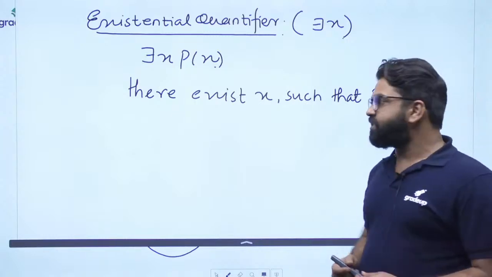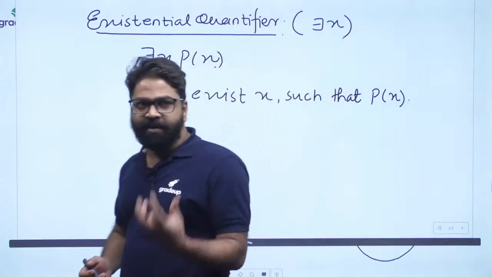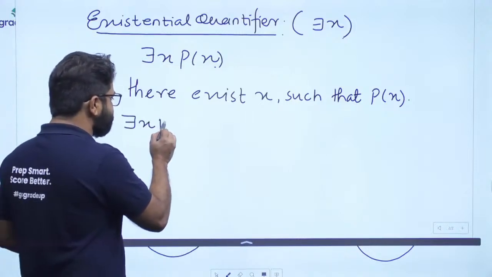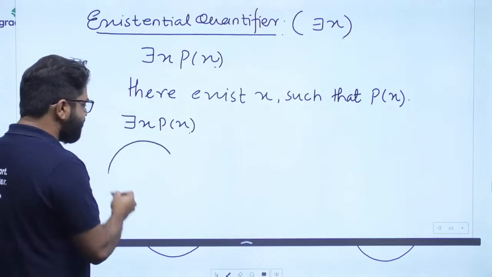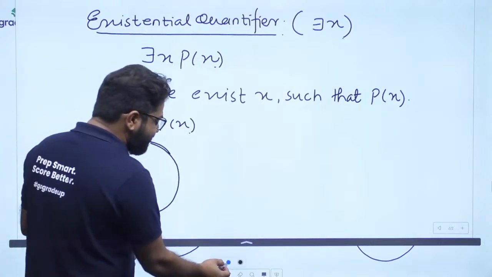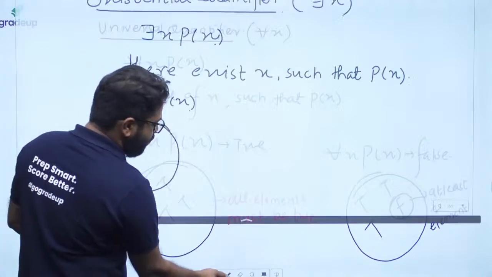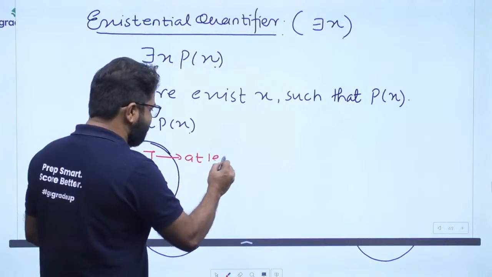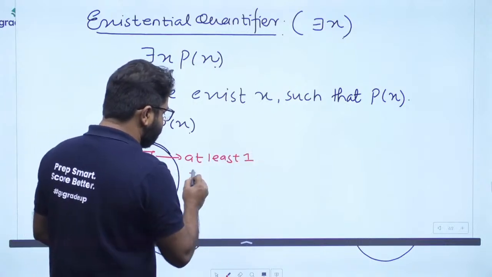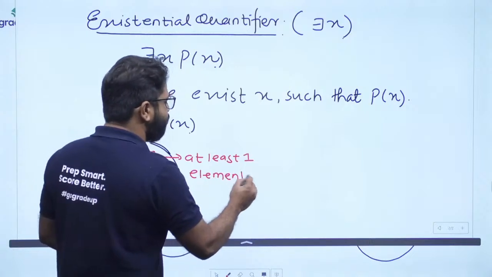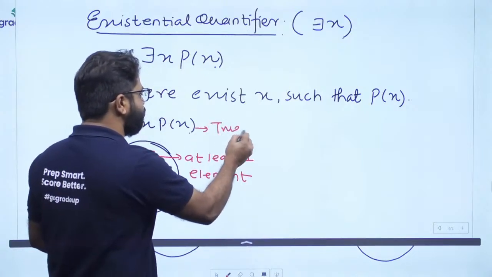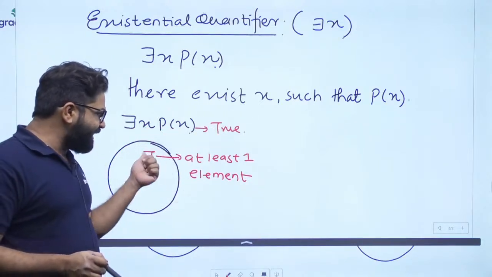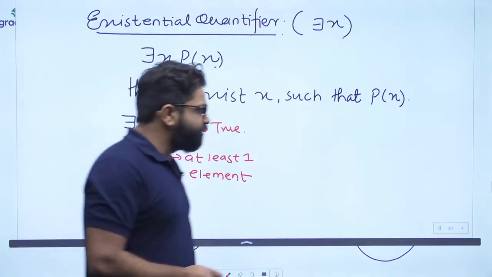That is related to the existential quantifier, where there is at least some value of x for which it becomes true. Now let's see when there exists x, p of x, is going to be true. Let's consider this is our domain. When it sees at least one element as true, then the whole statement will become true. So there exists x, p of x becomes true when at least one element is true.